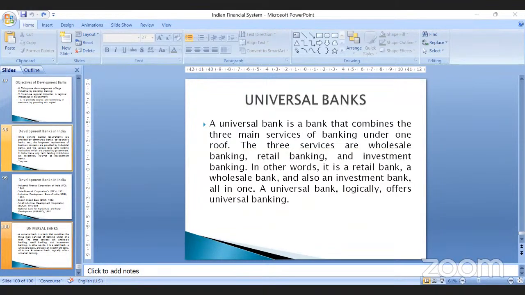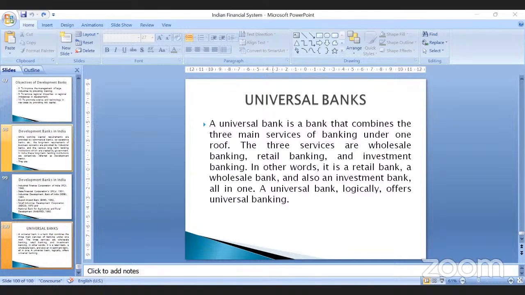So when you talk about providing all kinds of services, what do they do? Accepting deposits, providing loans and advances, helping in payments and remittance. I told you, your online payments. They give you services like bills of discount, overdraft facility, and locker facility. They give you agency services, depository and brokerage services, they help you in international trade and foreign exchange services, they give you bancassurance, insurance services, and consultancy services, things like that, right?